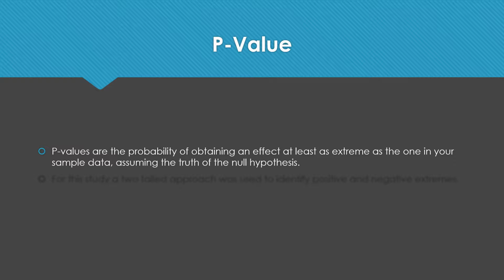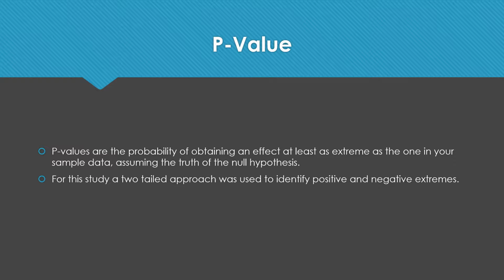P-values are the probability of obtaining an effect at least as extreme as the one in your sample data, assuming the truth of the null hypothesis. For this study, a two-tailed approach was used to identify positive and negative extremes.